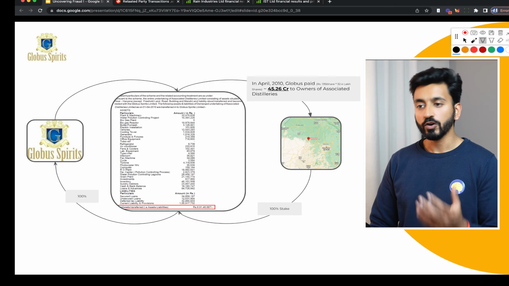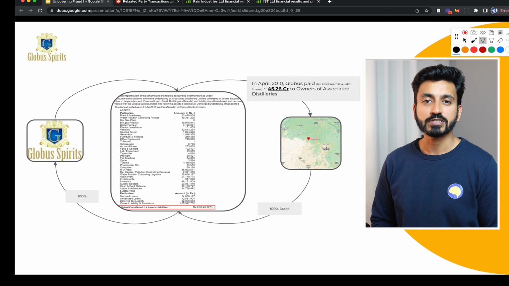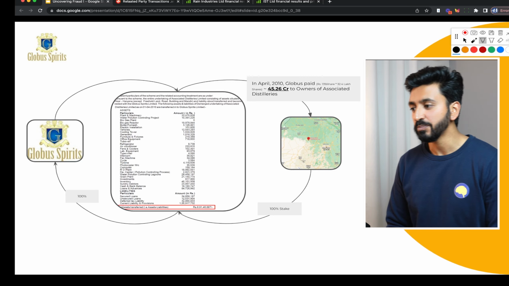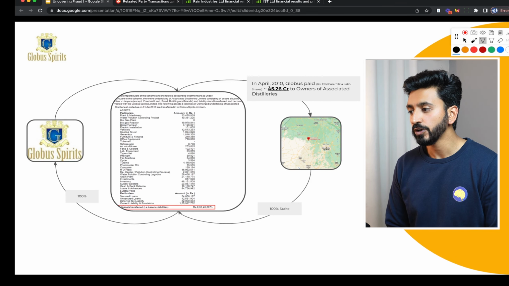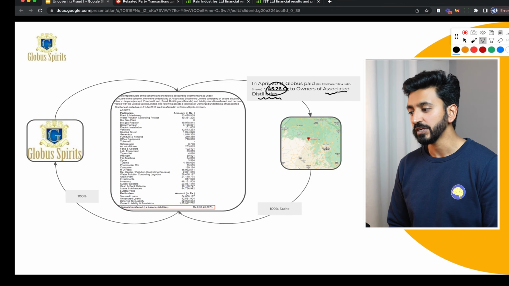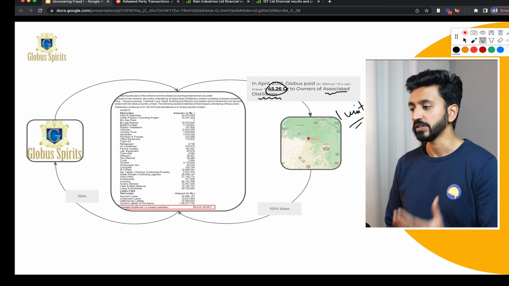So going along with that, a similar example comes from Globus Spirits. This is a country liquor manufacturer. And what Globus did was it paid 45.26 crores to a company called Associated Distilleries. It's not even a company, it actually paid it for one unit. So it was a manufacturing unit, an alcohol manufacturing unit.